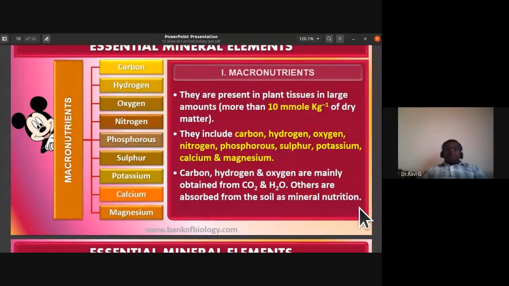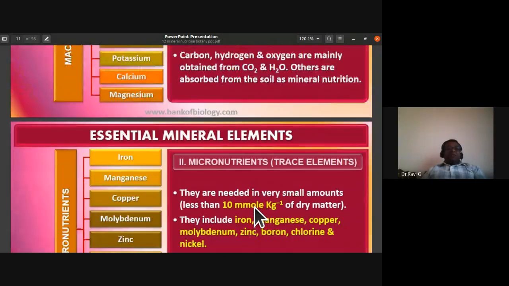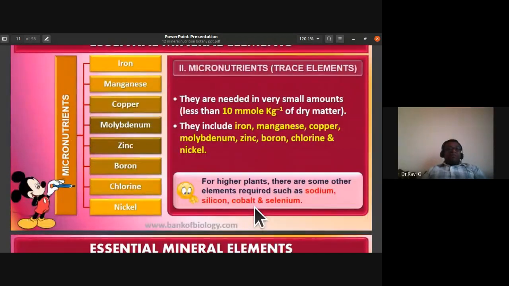Okay, so the other elements like NPK, calcium, magnesium, sulfur, they're all absorbed from the soil as mineral nutrients. So only carbon, hydrogen, and oxygen are obtained from carbon dioxide and water, whereas the remaining elements are obtained from the soil as mineral nutrients.